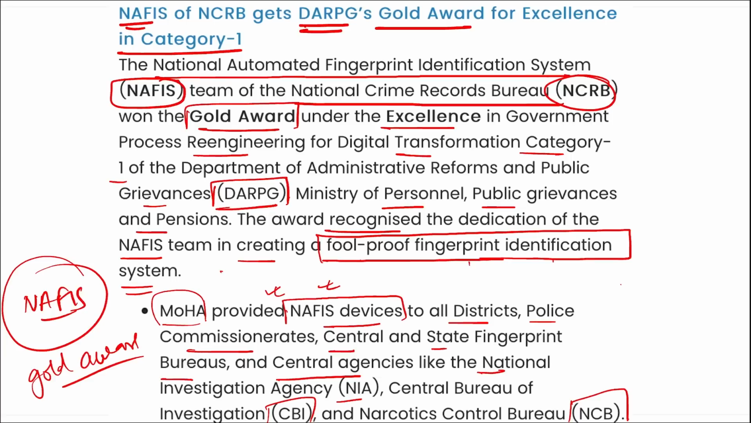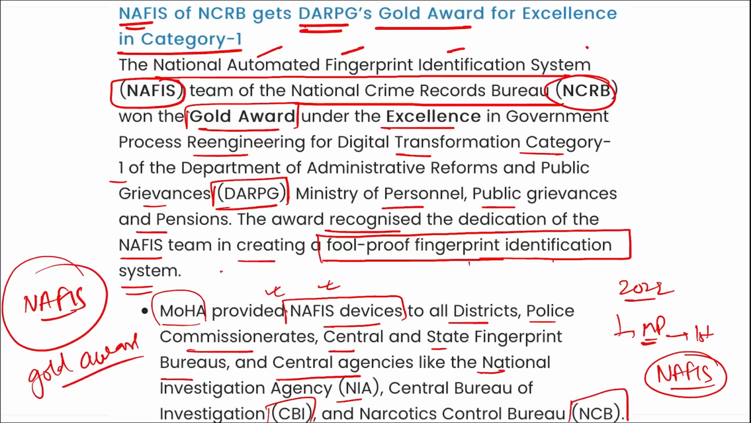Then remember, in April 2022, it was Madhya Pradesh that became the first state in India to identify a deceased person through NAFIS. Right? I am saying again, Madhya Pradesh became the first state in India to identify a deceased person through the NAFIS system, that is your National Automated Fingerprint Identification System, right? And their team has won the gold award under the excellence category of DARPG, that comes under the Ministry of Personal and Public Grievances and Pensions, right?